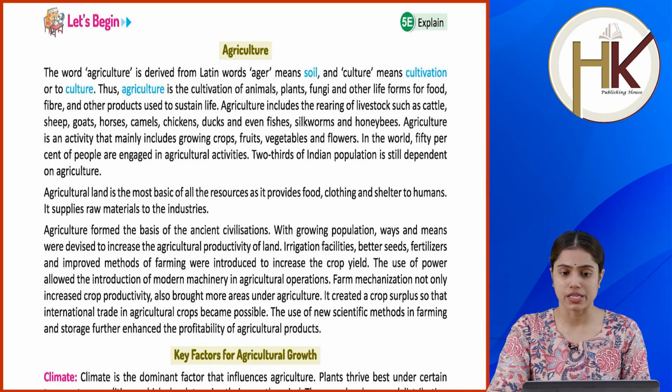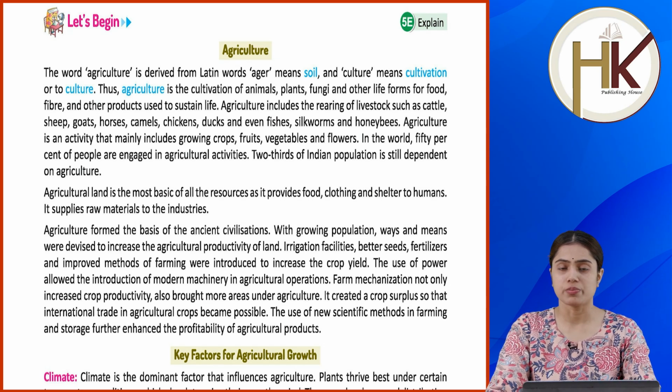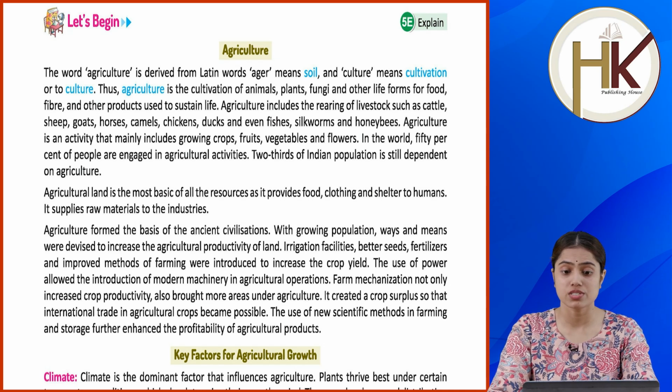Let's begin. Agriculture. The word agriculture is derived from Latin words ager means soil and culture means cultivation or to culture. Thus, agriculture is the cultivation of animals, plants, fungi and other life forms for wood, fiber and other products used to sustain life. Agriculture includes the rearing of livestock such as cattle, sheep, goats, horses, camels, chickens, ducks and even fishes, silkworms and honeybees.